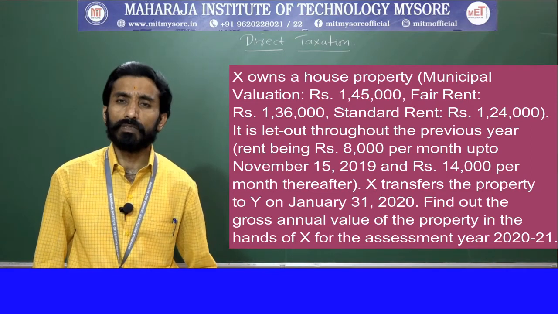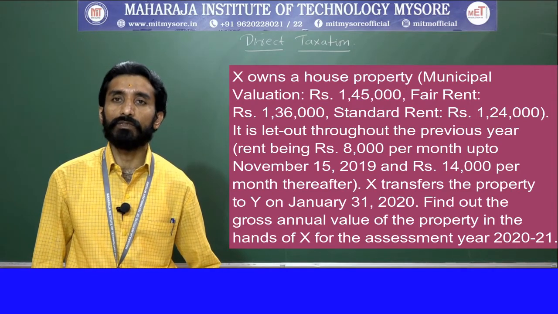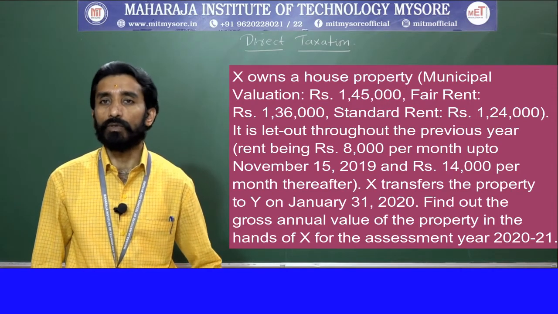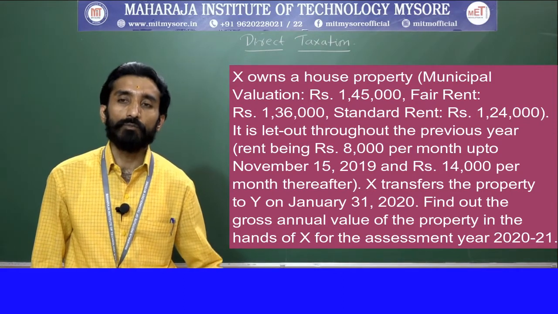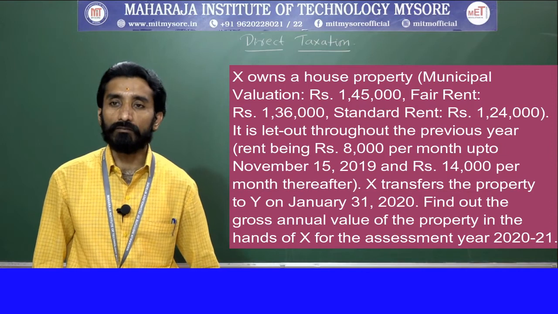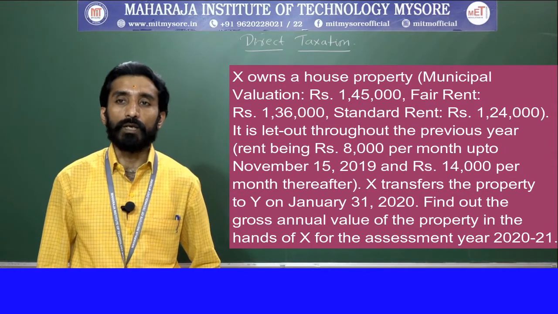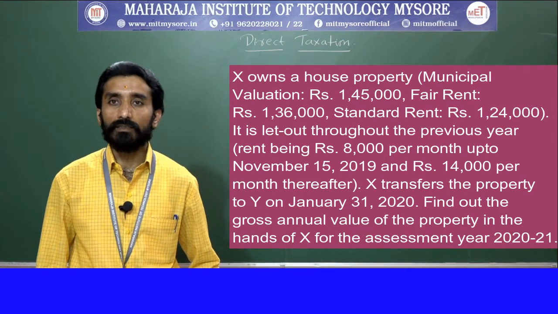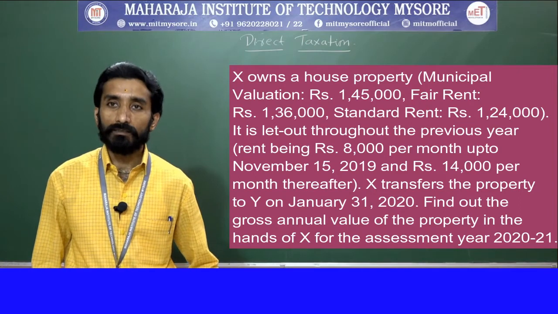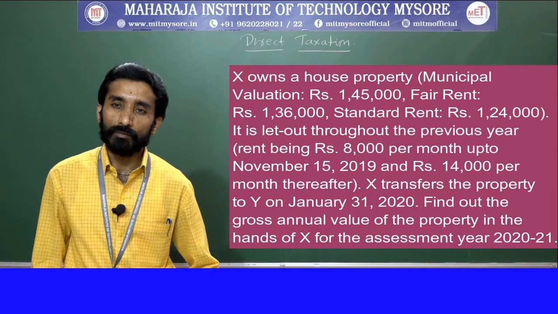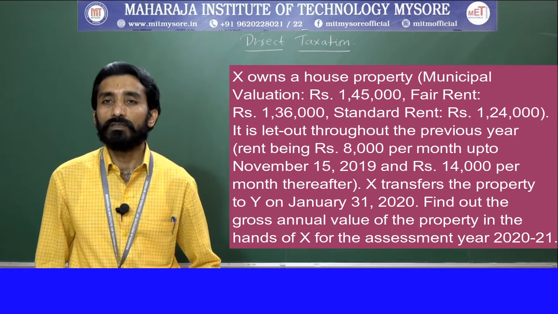It might be a sale, or just a transfer, or giving possession to Y. That clear information is not there, and it is irrelevant for us. Based on whatever information we now have, we need to calculate the gross annual value with respect to X. First and foremost, we need to think about what information has been given, and based on that, we need to calculate.